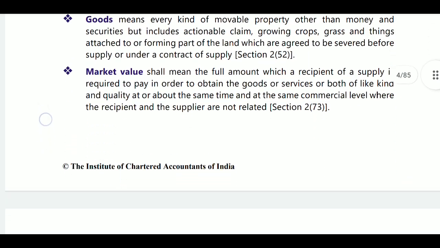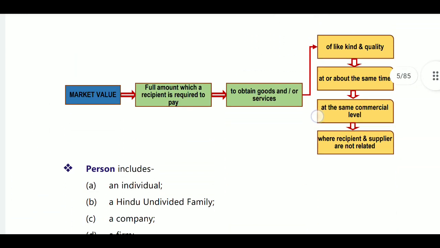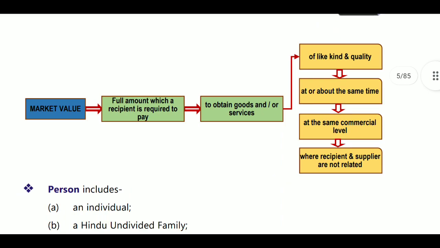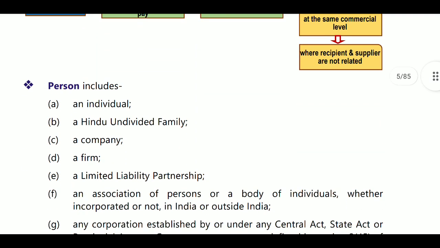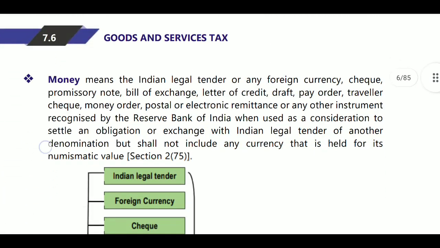Next, family means what, goods means what, market value means what. Here market value means the full amount which a recipient is required to pay to obtain goods or services of like kind and quality, at about the same time, at the commercial level where the recipient and the supplier are not related persons. Here, for market value there must be mainly two conditions: they are not related persons, and the price must be the sole consideration. Next, persons include all of these.